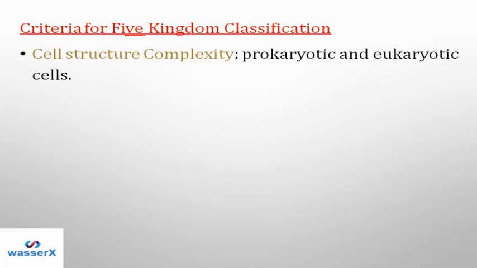So the first criterion is cell structure complexity. Whether the particular organism has a complex cell structure or not, depending on that they are classified. If the organism has a complex cell structure, then that is called a eukaryotic organism. And if it has a simpler structure, then that is called a prokaryotic cell. In prokaryotic cells, no highly developed cell organelles are seen. But in eukaryotic cells, very grown and matured cell organelles are seen. So they have complex materials and they have complex systems.